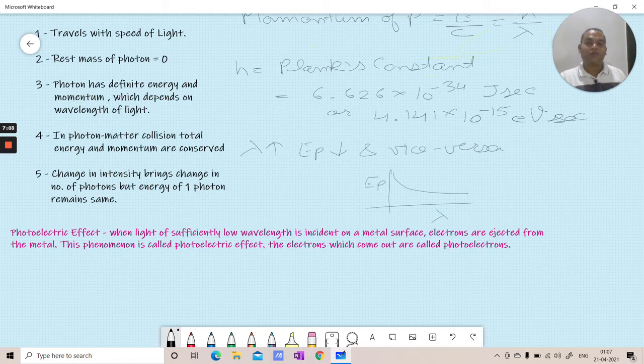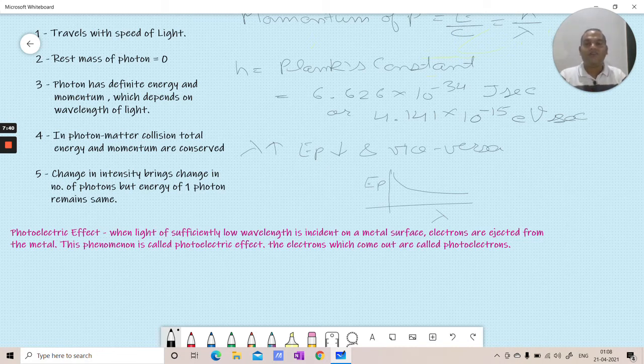Now we'll come to the most important point. What is the photoelectric effect? When light of sufficiently low wavelength is incident on a metal surface, there are free electrons on the metal surface. Those are not actually free to move out of the surface, but they are free to move on the surface. If these electrons are provided some energy via sufficiently low wavelength, then they come out of the metal surface. That effect is called the photoelectric effect, and the electrons which come out are called photoelectrons.